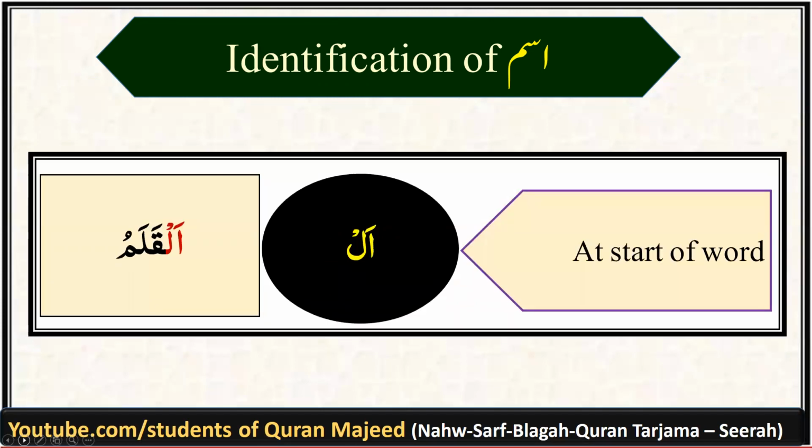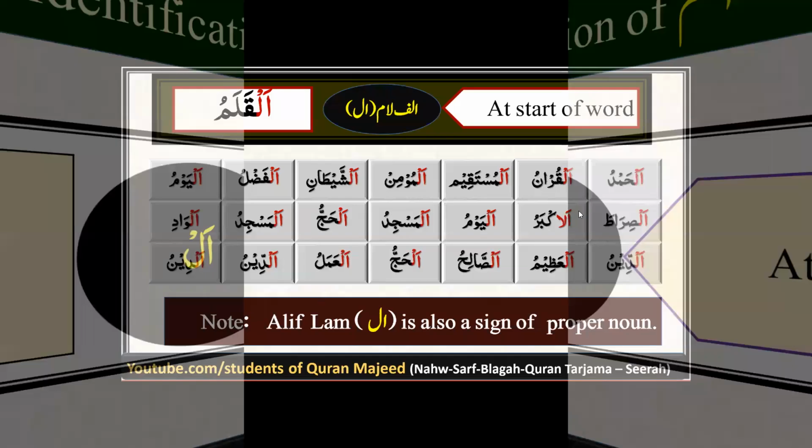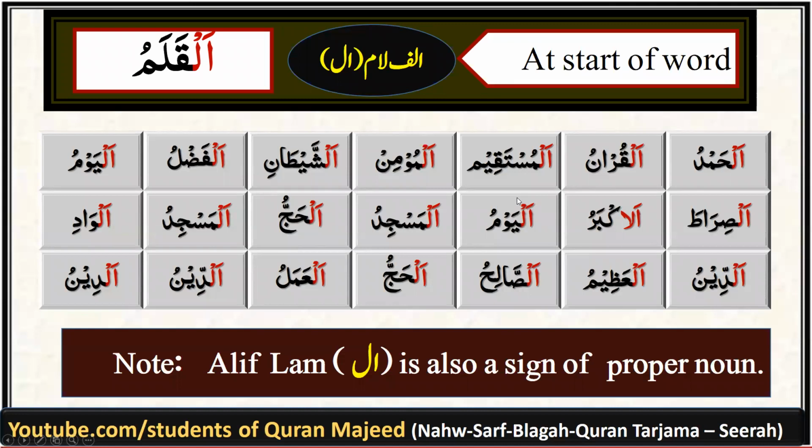So the first shortcut or tip to identify ism from Quran Majeed is the word alif lam at the beginning of any word you come across in Quran Majeed. A word beginning with alif lam is always an ism. Example is al qalamu. Few more examples are Alhamdu, Al Quranu, Al Mustaqim, Al Shaitan, Al Masjid, Al Amal. So, any word which is beginning with Alif Lam is an ism. Please also note down Alif Lam is also an indicator of a proper noun.